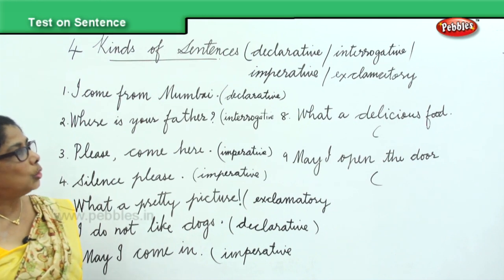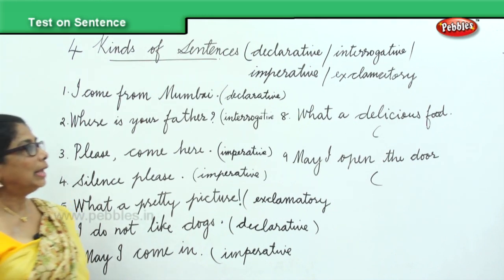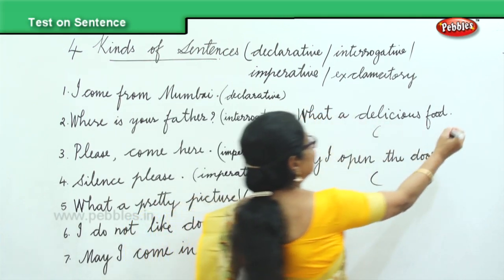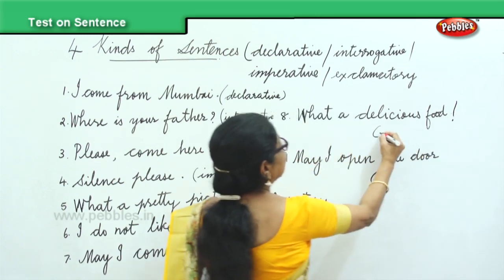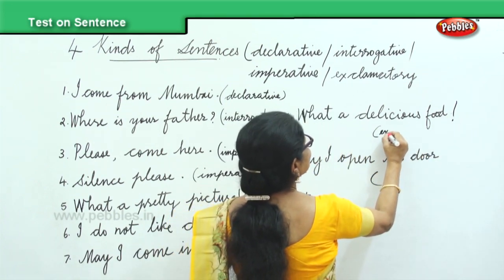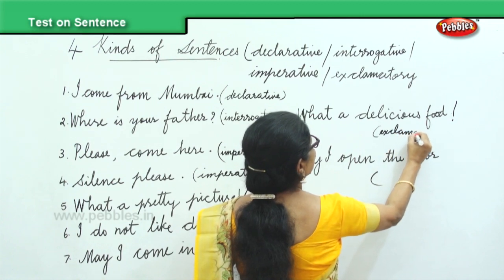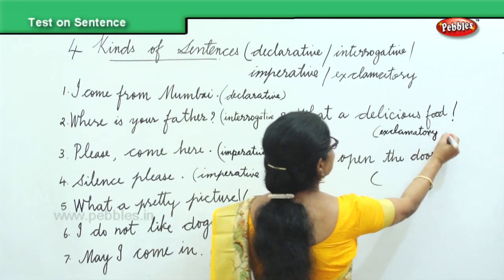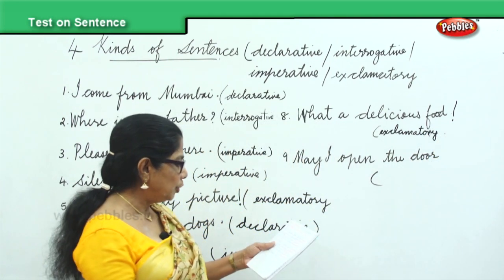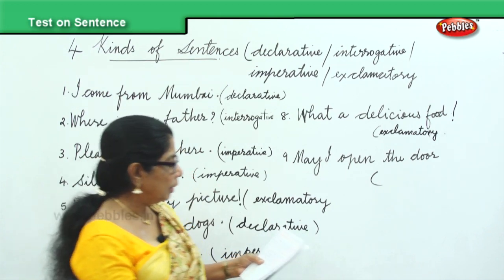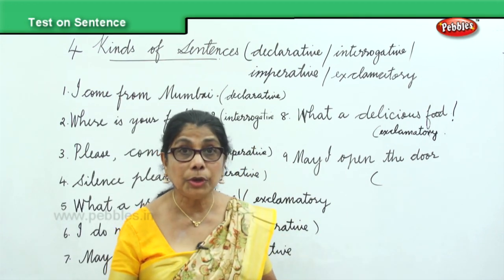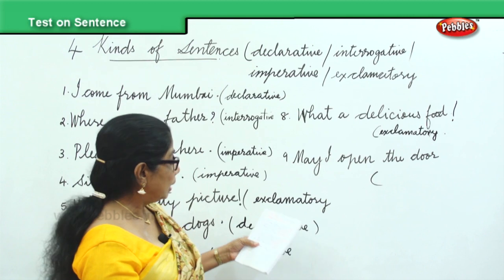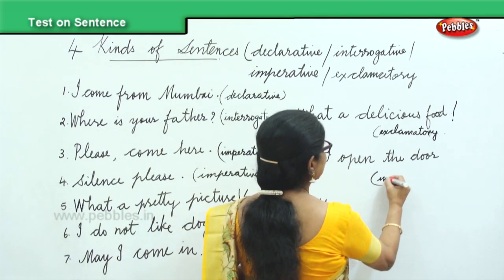Then we have here, what a delicious food. Exclaiming, what a delicious food, begins with a capital letter and it ends with an exclamation mark. It is an exclamatory sentence. May I open the door? May I open the door again? You're asking, may I open the door? Can I open? So it is again an imperative sentence.